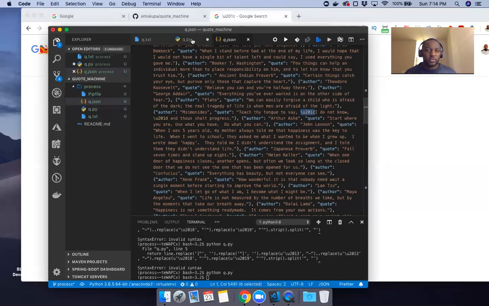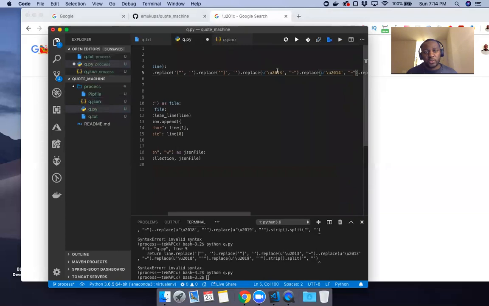So to 1C, which I've already copied to 1C, I'll just put it in front there. And I'll replace it with double quotation marks. But since we're doing double quotation mark, I'll have to replace that with single quotation.